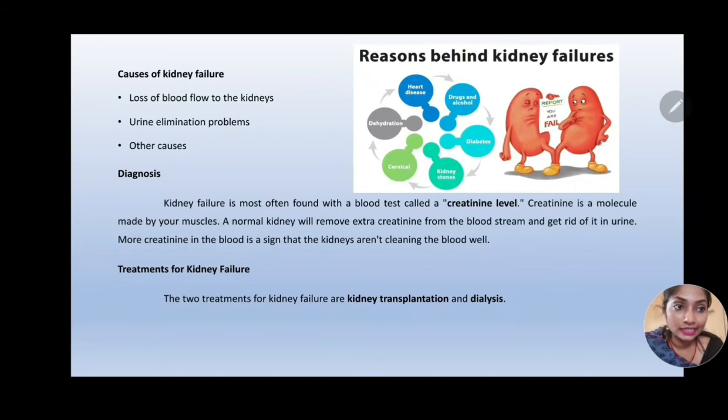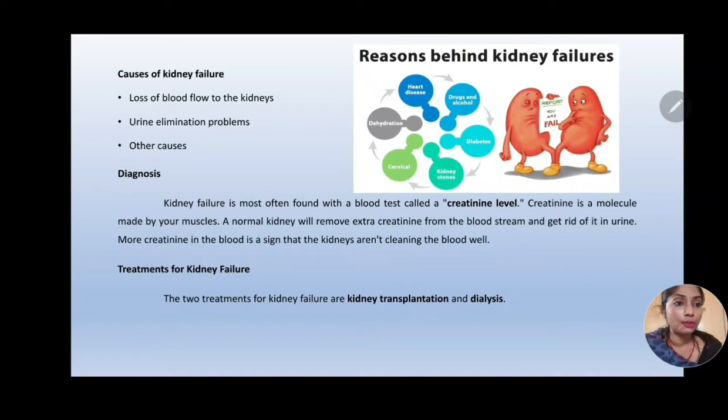Then how do we detect kidney failure? As I told you, the GFR, if less than 50, is indicative of kidney failure. A test by name creatinine test, which is basically a blood test, can help diagnose kidney failure. Creatinine is a molecule made in the muscle. A normal kidney can remove this extra creatinine from the blood. So if creatinine levels are high in the blood, then it is indicative that the kidney is not functioning properly. So that is indicative of kidney failure.